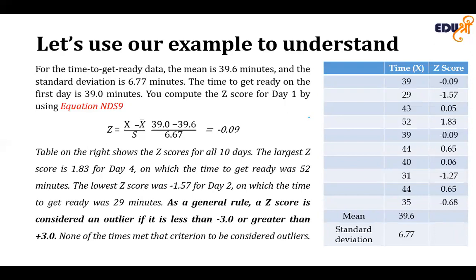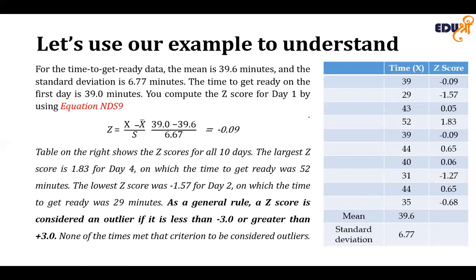The lowest Z-score is minus 1.57, on day 2, on which the time to get ready was 29 minutes. Because none of the Z-score values is less than minus 3.0 or greater than plus 3.0, you can conclude that the getting-ready times include no apparent outliers.